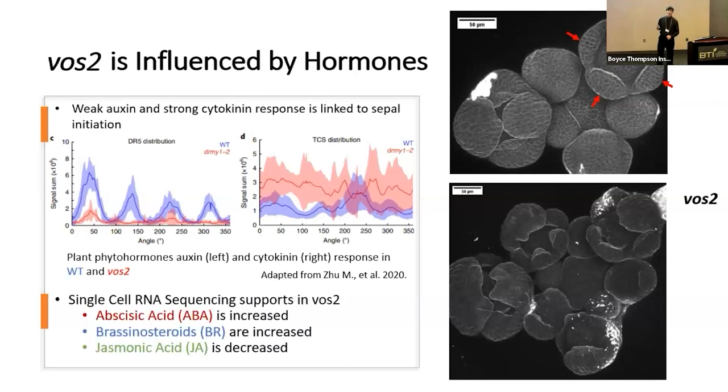He performed a single cell RNA sequencing test, and he was able to find supporting evidence that abscisic acid, ABA, and brassinosteroids, BR, are both upregulated in VOS2 plants, where jasmonic acid, JA, is decreased.